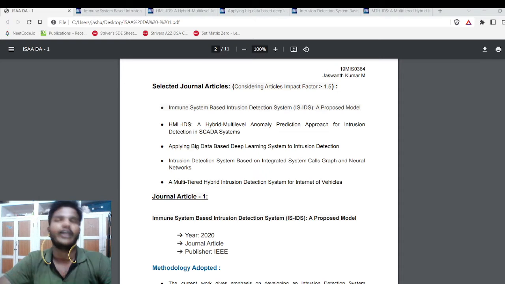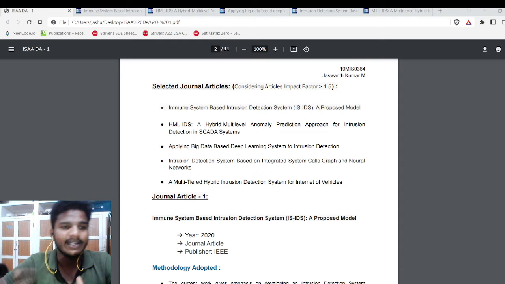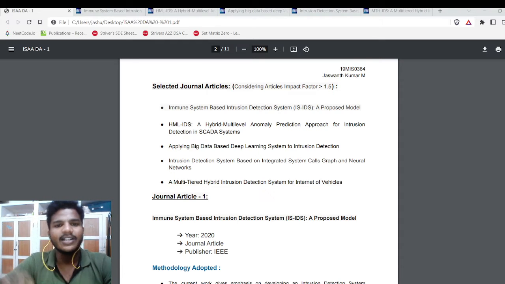Before getting into the discussion of these research papers, I will give a short glimpse of what IDS is and what the classifications in IDS are. Intrusion detection is based on monitoring the operation of computer systems or networks and analyzing the processes they perform, which can lead to certain incidents. There are three primary classes of these methodologies: number one is signature based detection, another is anomaly based detection, and the third is detection based on stateful protocol analysis.